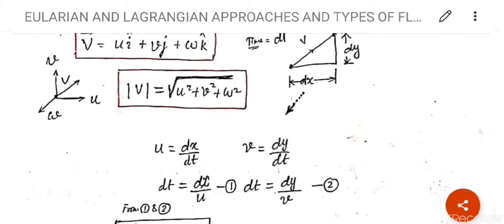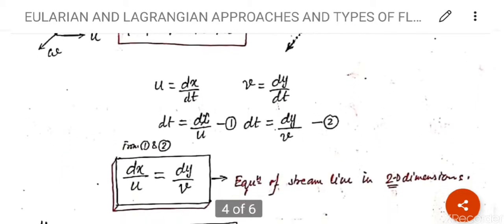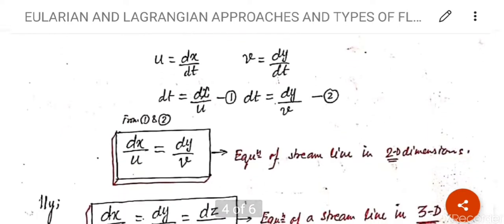Again, after arranging the terms, dt is equal to dx upon u, equation 1, and dt is equal to dy upon v is equation 2. So from 1 and 2, because both are dt, we can write dx upon u is equal to dy upon v, which is the equation of a streamline in 2-dimensional flow.